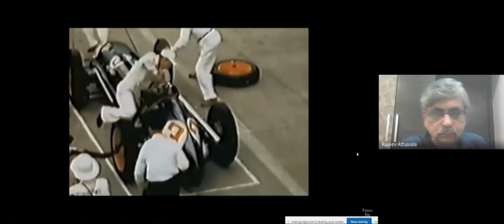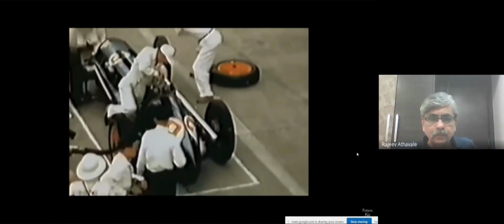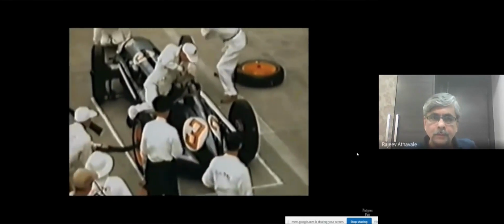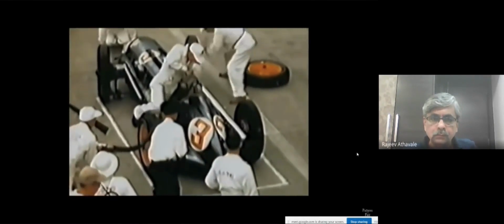Stop. Time to refuel and change tires. Newmore himself changes the tire. Only 4 crew members, including the driver, are allowed to work on the car. It's a tense time. Holland stays in his seat, anxious to get away. Let's watch.